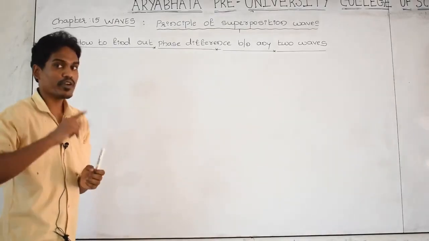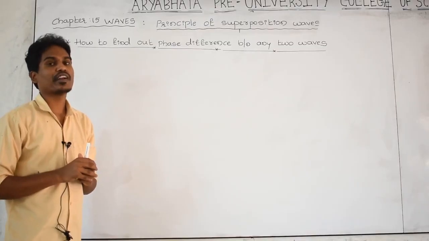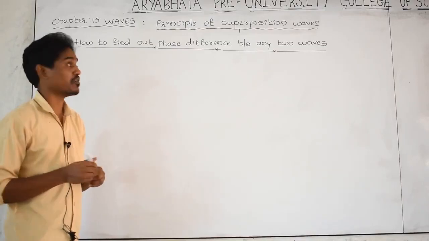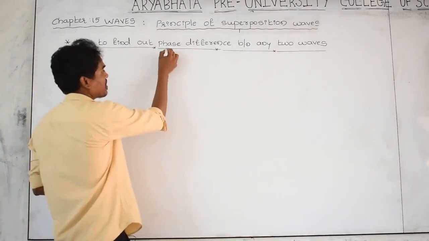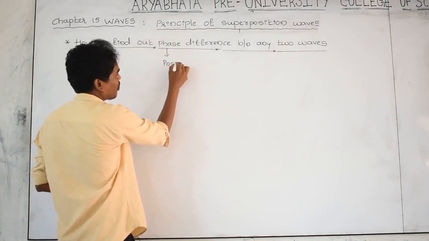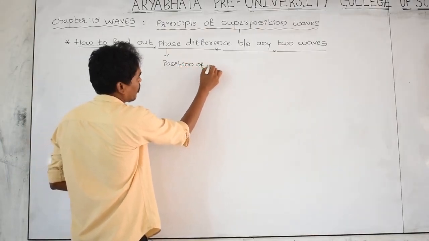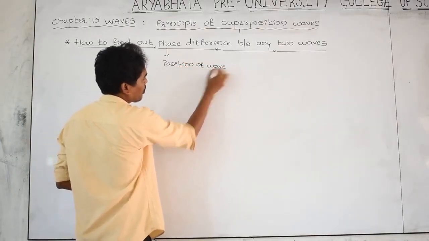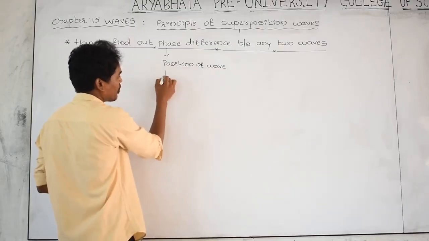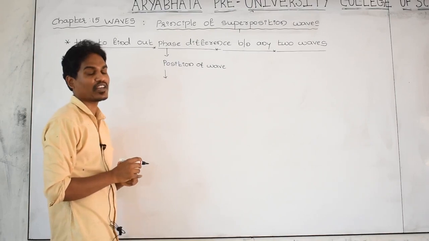For example, two waves are moving in the medium. How to find out the phase difference between the waves? The phase is nothing but the position of the wave. The position of the wave can be described by using one quantity called an angle.